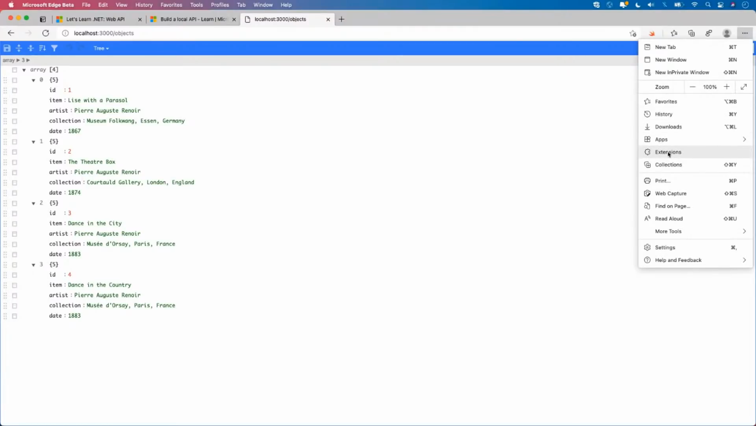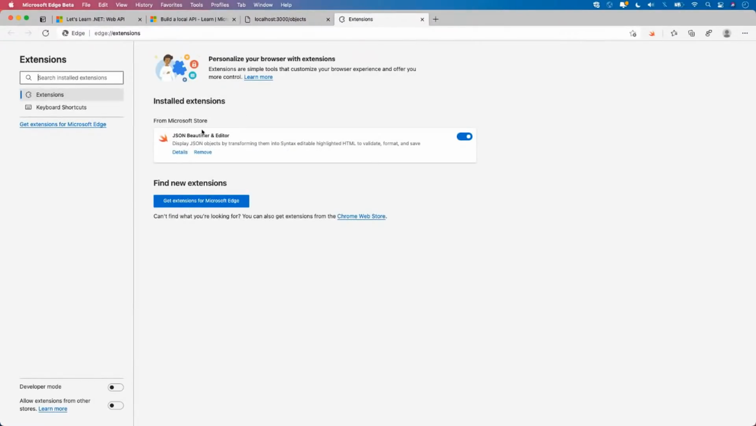And the extension that I'm using, I'll show you what this is called, is actually called the JSON Beautifier and Editor. So whenever I make requests or whenever there's a web thing that returns JSON, it's not going to look like a big wall of text. It's going to give me that nicer experience that I can navigate through. So this is just the one that I like to use.